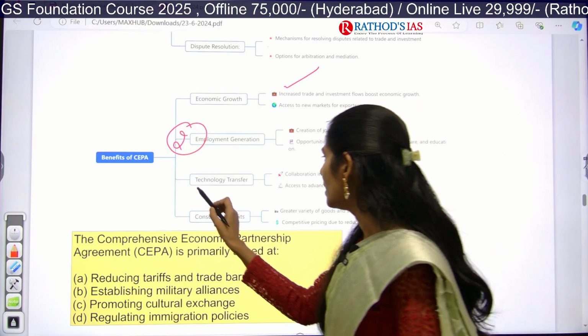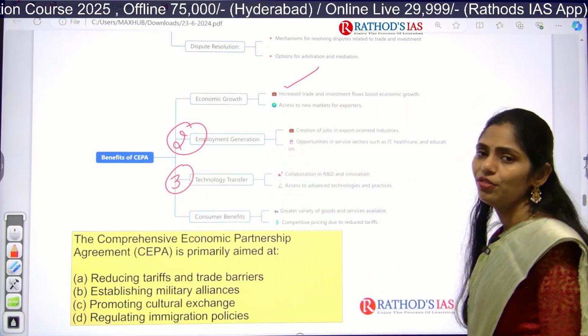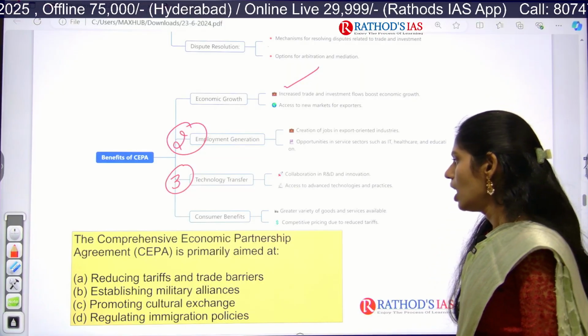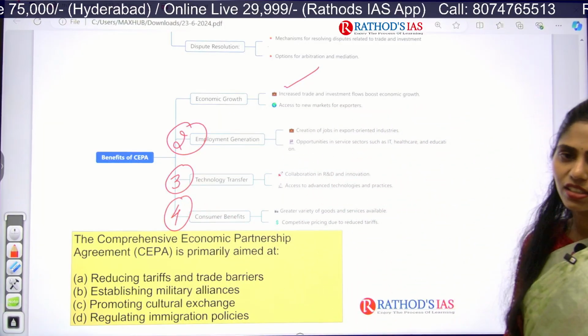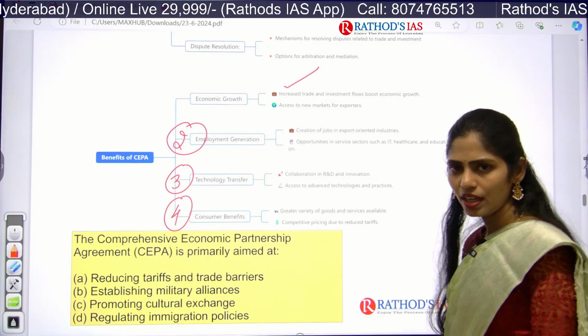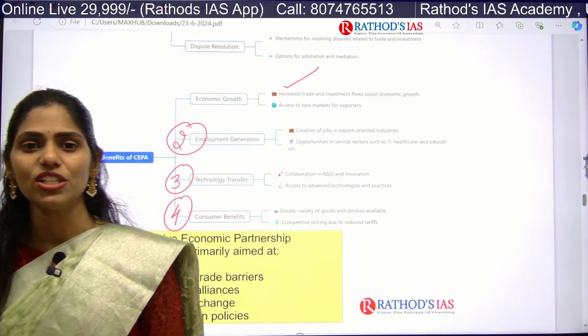And regarding technology also, we can expect technology transfer, and we can have proper collaboration, research and development and innovation. And next one is consumers, they are going to get benefits because they are getting access to a wide variety of goods as well as services. Okay, so all these things are benefits as well as key features of SEPA.